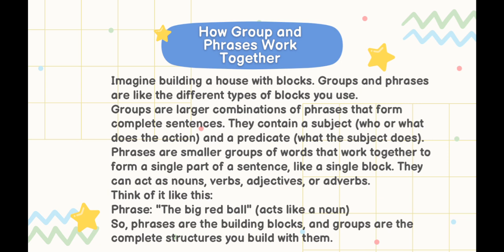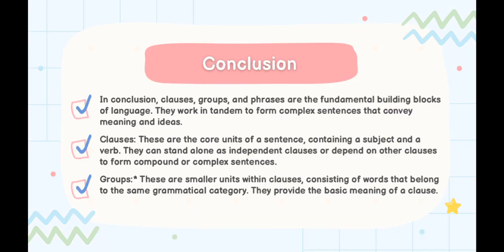Like a single block, they can act as a noun, verb, adjective, or adverb. Think of it like this: the phrase the big red ball acts like a noun. So phrases are the building blocks and groups are the complete structure you build with them.